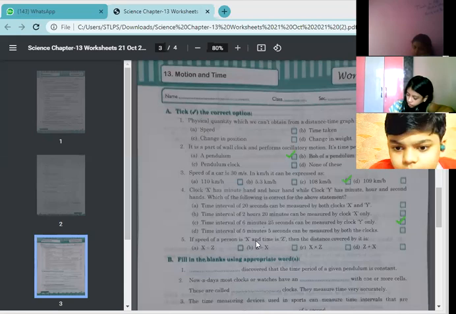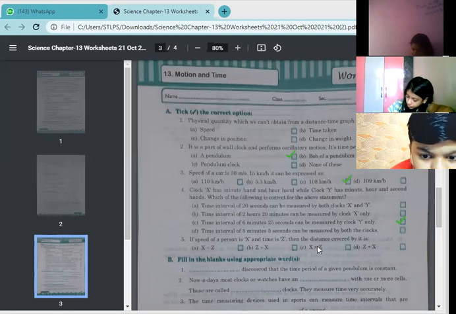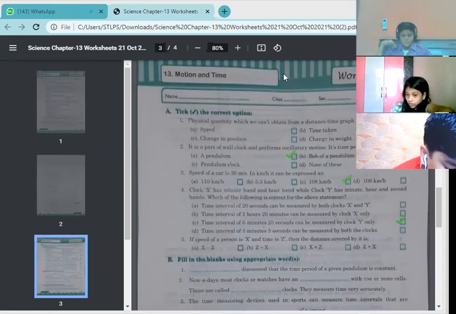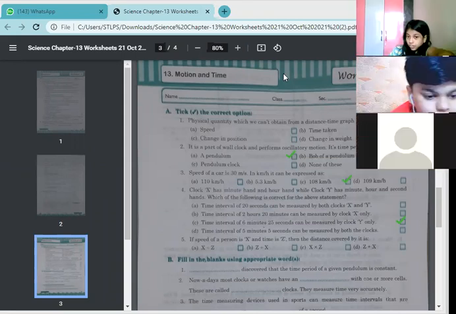Next, number 5. If the speed of a person is X and time is Z, find the distance covered by it. So what will be the formula of distance? Distance is equal to speed into time. So what is the correct option? Yes, Nishchay? Yes, Vedika? Ma'am, option C. Yes, option C is the correct one. X into Z is equal to the distance covered. Okay, I hope children you have done this.